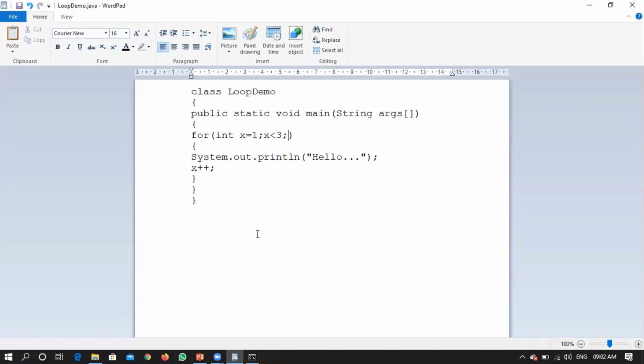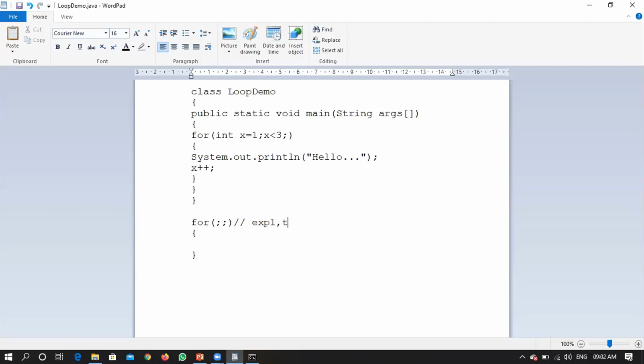Did I make it clear with all the points with respect to initialization, condition, and updation, right? After listening to all these things, can I write a for loop something like this? Can we write a for loop something like this variant? If I am writing a for loop like this, it means I don't want to give anything with respect to expression 1. I don't want to give anything with respect to expression 2, right?